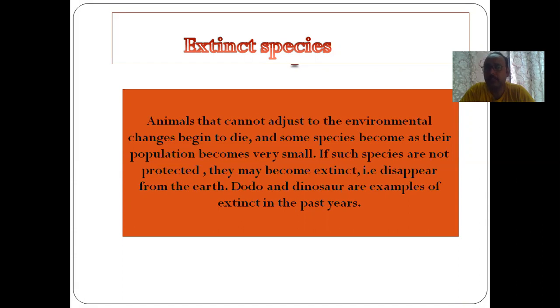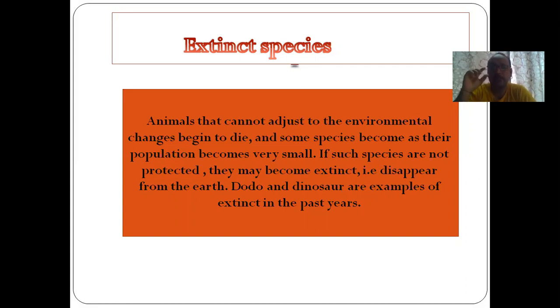We must have seen movies like Jurassic Park, and sometimes we start thinking about whether the dinosaur was really existing. Yes, they were existing, but for many years now we have not been able to see them, because they were not able to adjust themselves to the environmental changes, so they died.